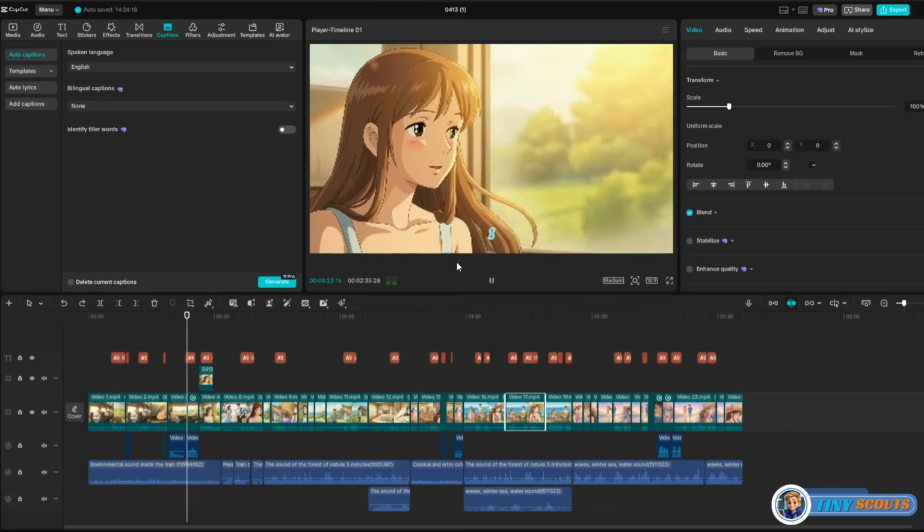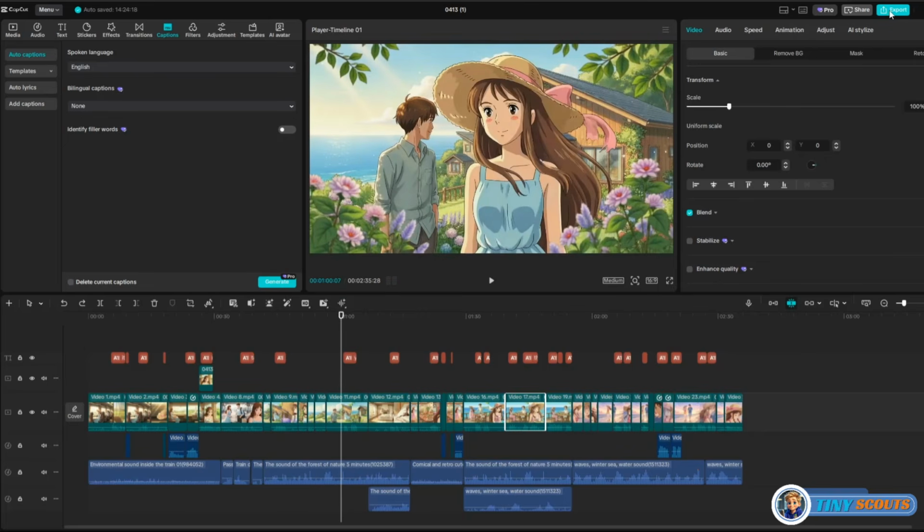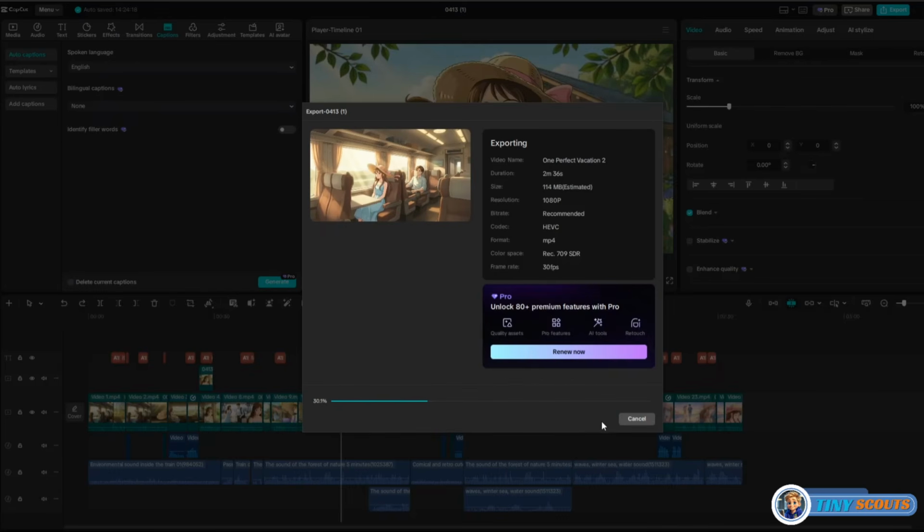Once you're satisfied with your video, it's time to export your video. Click the Export button. Type the file name of your video, then set the location where you want to save your video. Choose your preferred resolution and frame rate. Then click Export. Once your video is ready, you can now upload it to any social media platform.